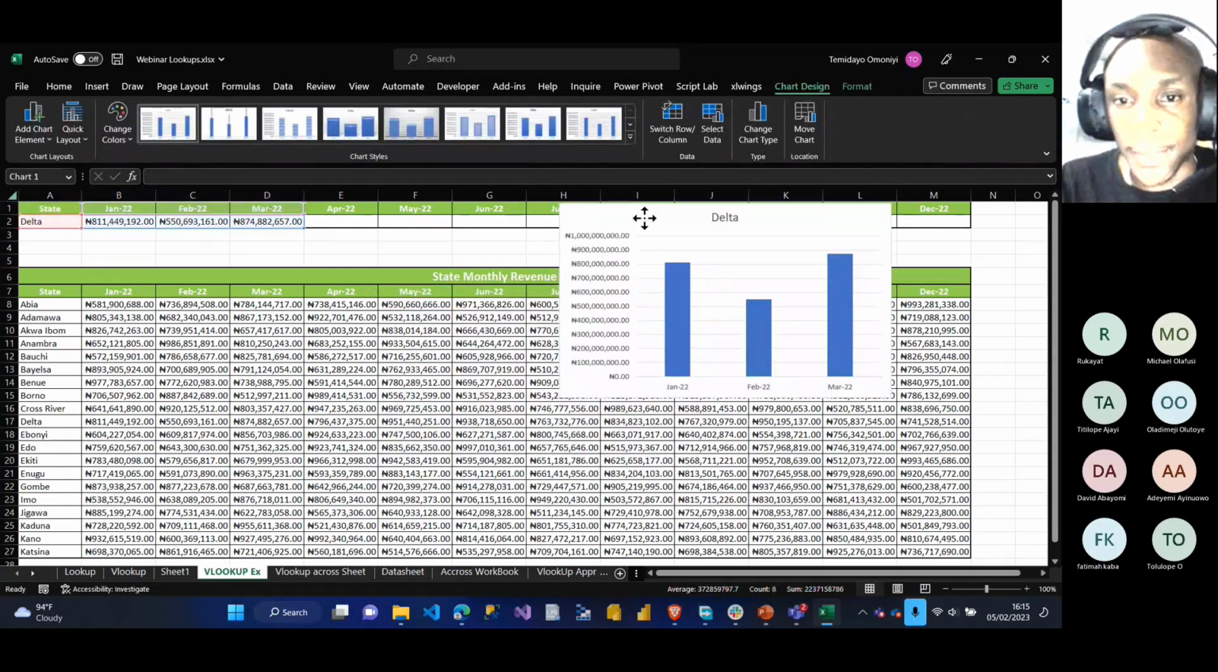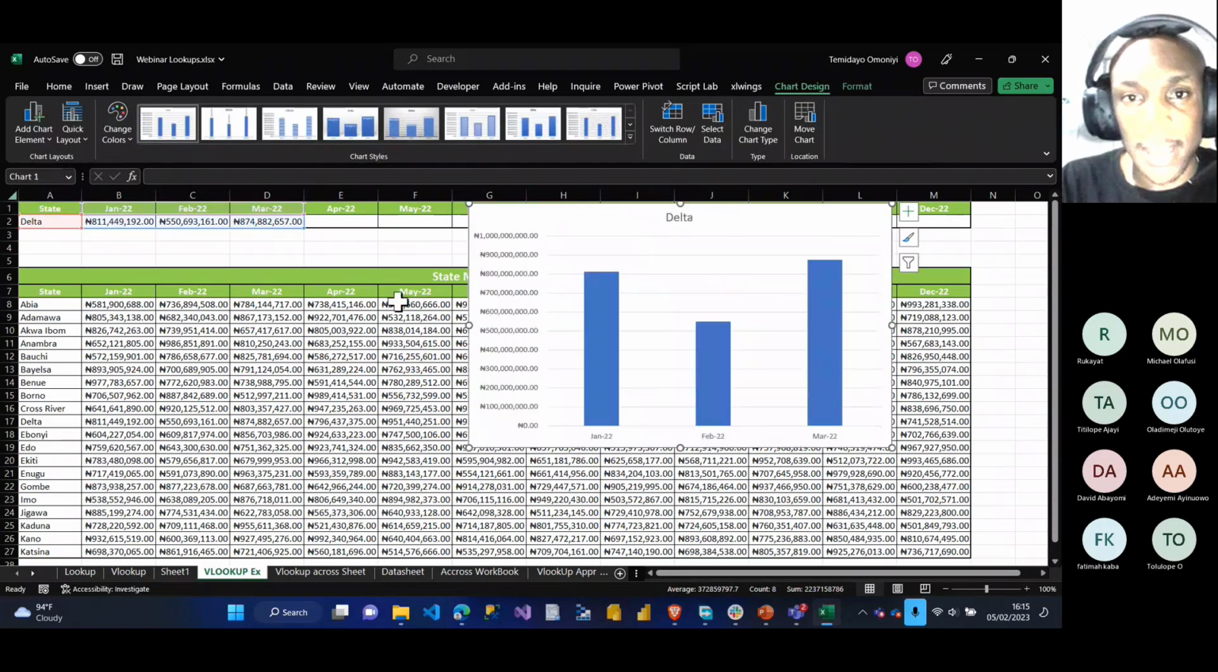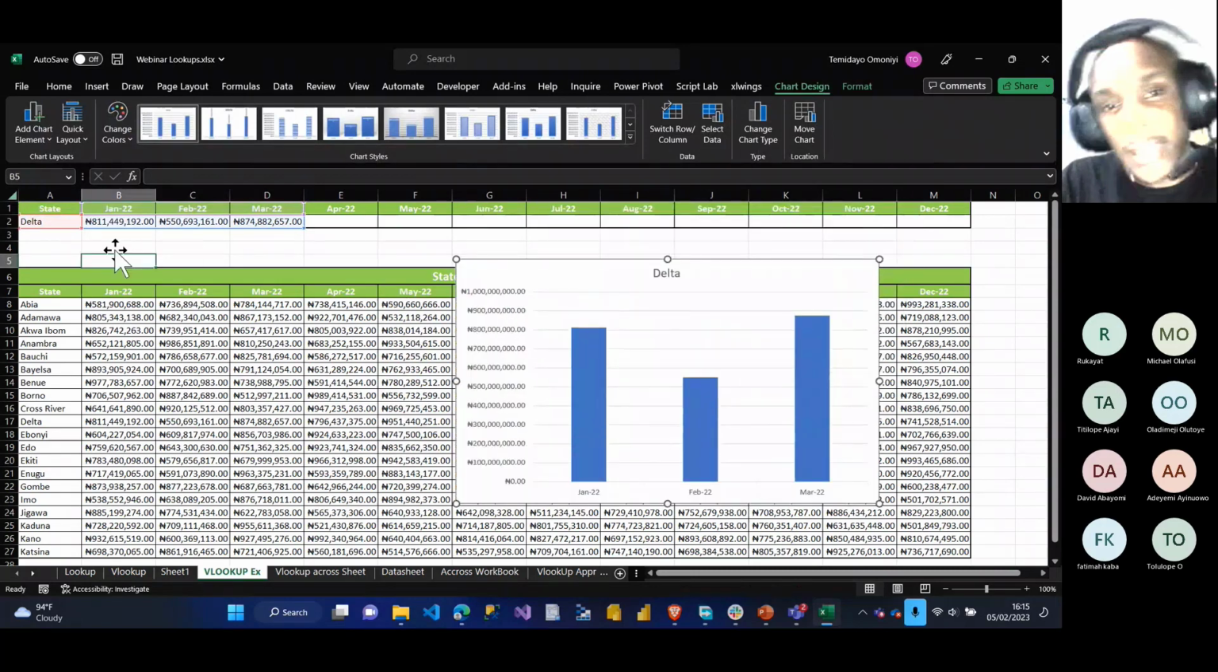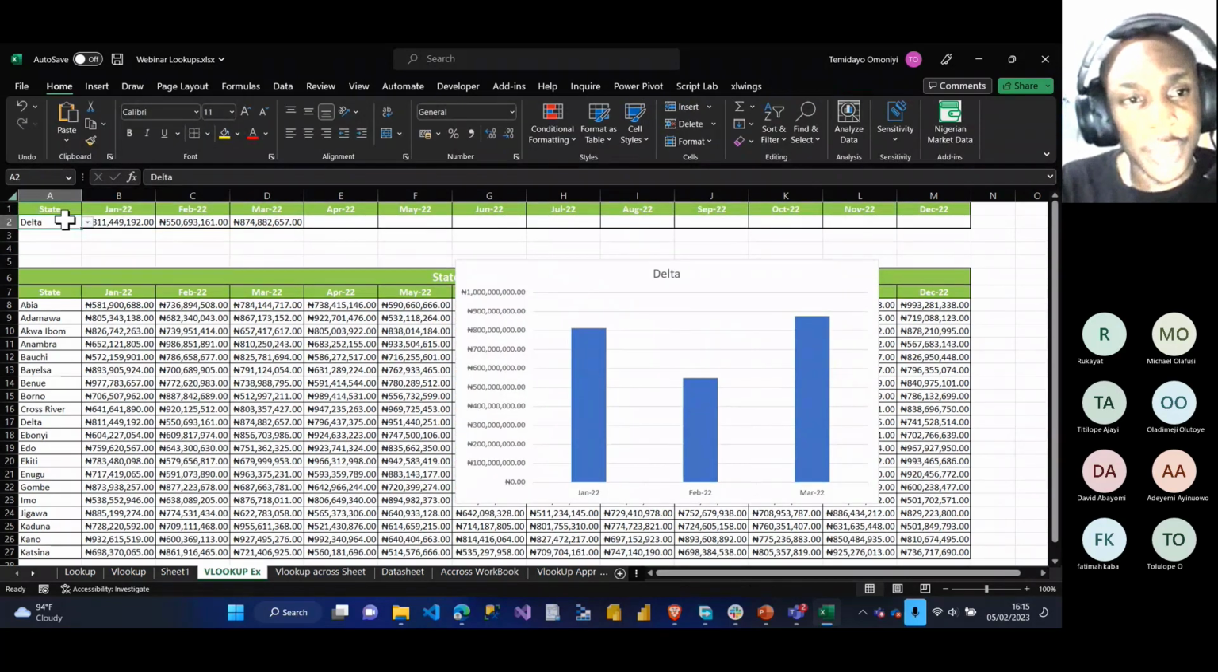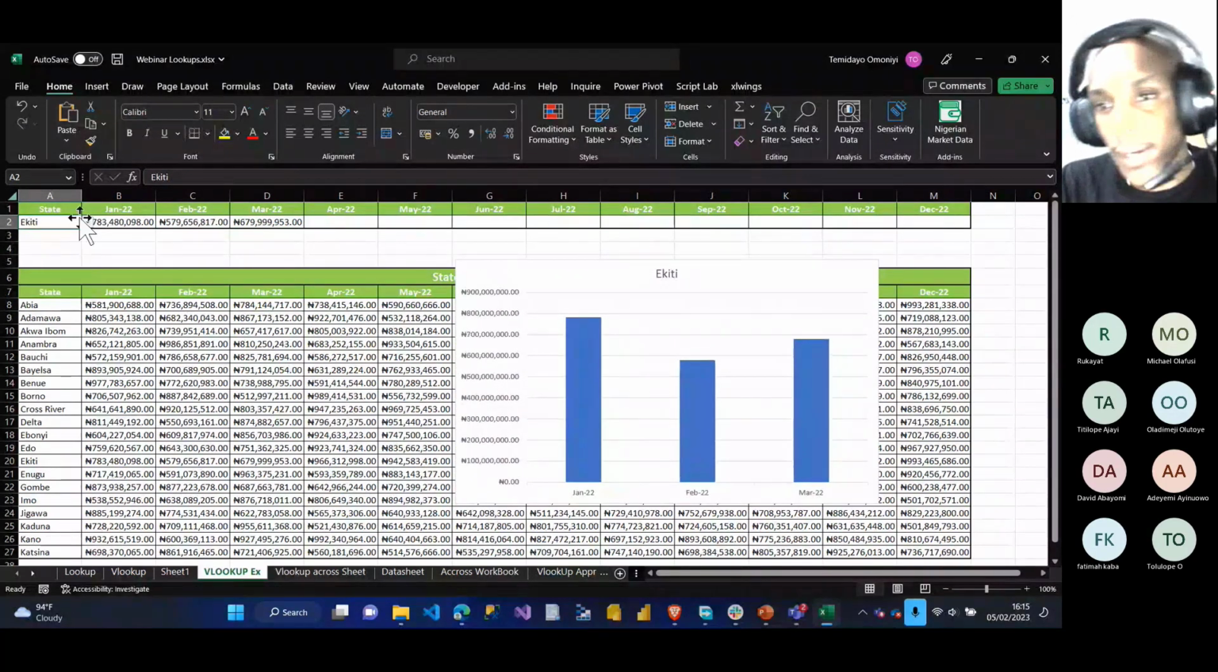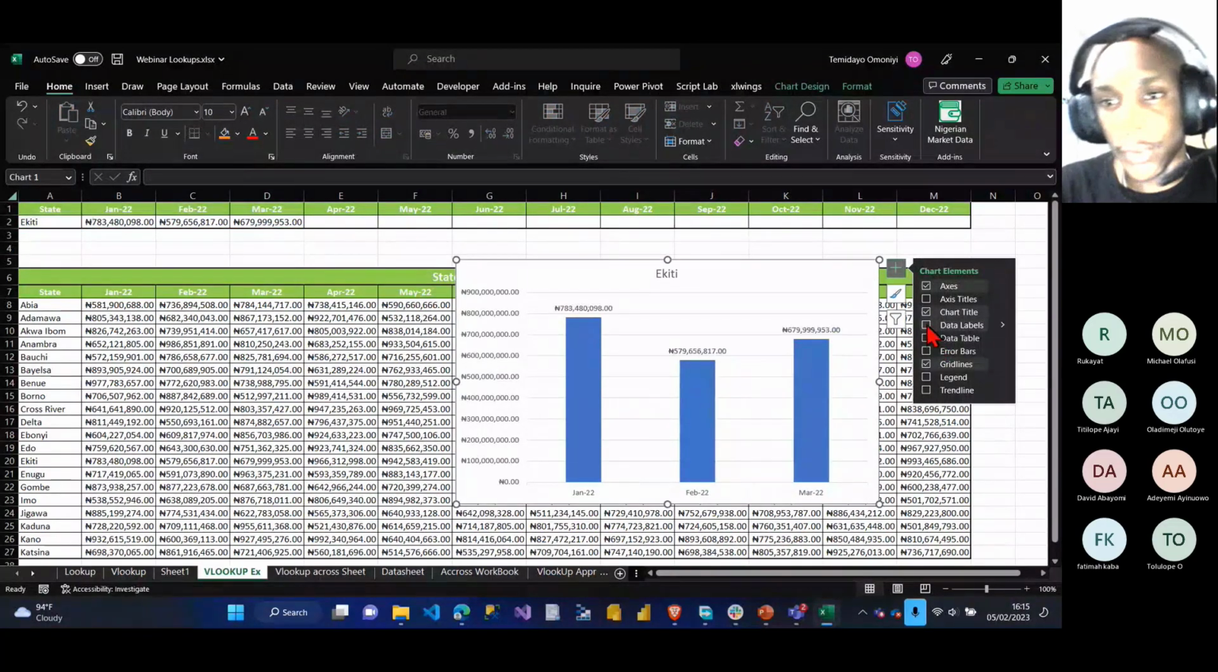I brought out the chart from this. This is just a simple column chart, and this is how VLOOKUP becomes more dynamic. I can just change this from here to Ekiti State. You can see the values will be shown. Let me make the data label come out so you can see it better. So the data label should be showing.